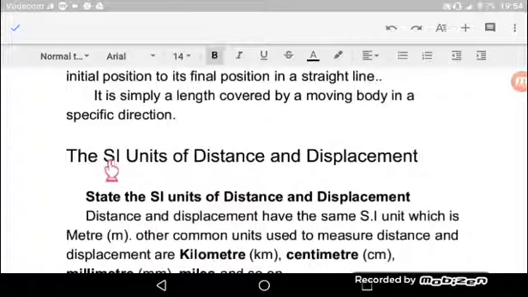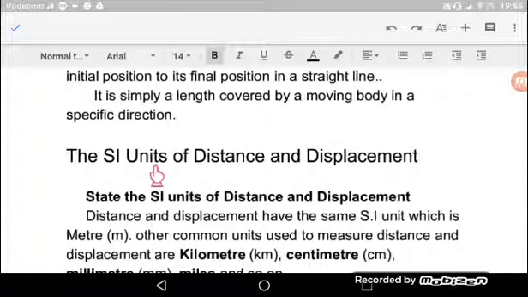Na S ni kifupi cha neno system, I international. Kwa hiyo SI maana yake ni international system of units. Na tafsiri yake, naposema SI unit ni ile unit ambayo ilipitishwa kutumika duniani kote. The unit adopted for international use. Kwa hiyo kila kitu kina SI unit yake.